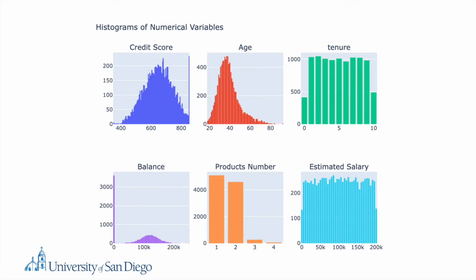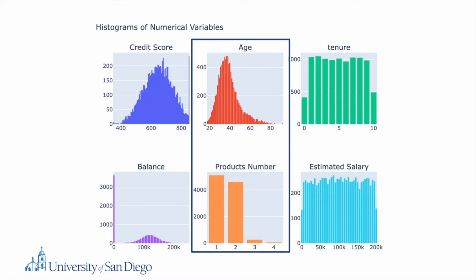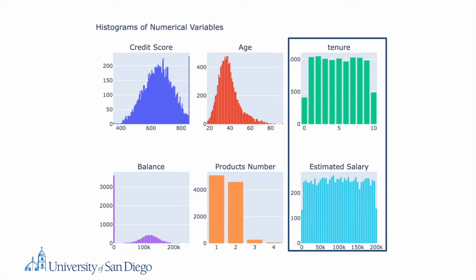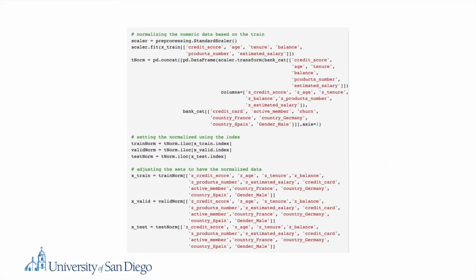Then, the numeric variables were analyzed for skewness using histograms. Based on the histograms produced, the variables age and product number had a right-skewed distribution. The variables balance and credit score had a normal distribution, while tenure and estimated salary had a uniform distribution. The skewness of the numeric variables was handled through the use of sklearn preprocessing standard scaler function on the train set, and then this transformation was applied to the validation and test sets.